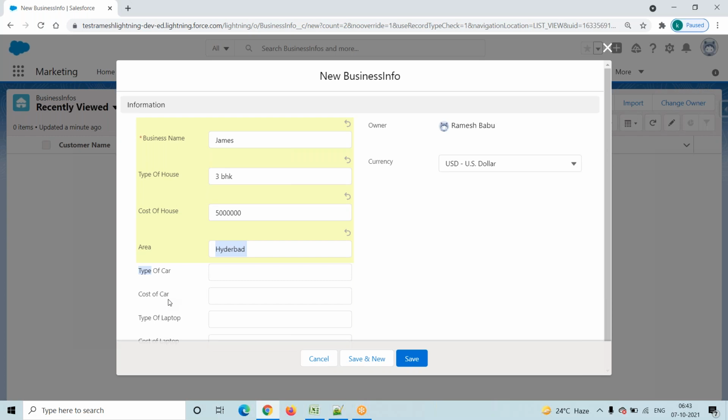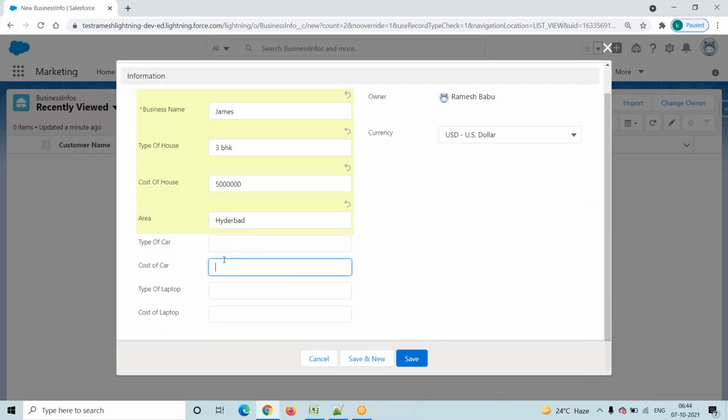Now Ramesh is a sales representative, and he is trying to create a record. James called me and made an inquiry about the real estate business, so I will create a record for my future reference. While creating the record in the layout, I also see fields which are not related to the real estate business. So I will ask the administrator, boss, some customer called me. He's a real estate customer, and I'm trying to store the information.